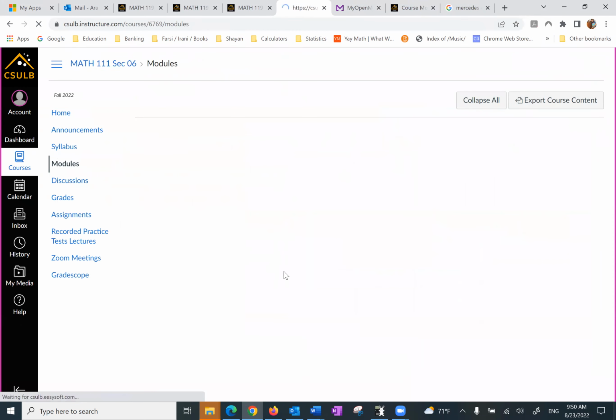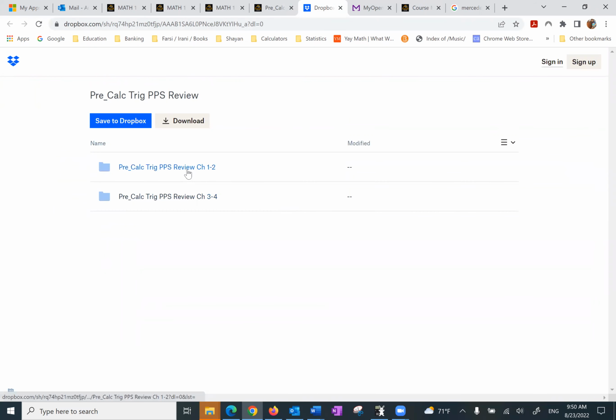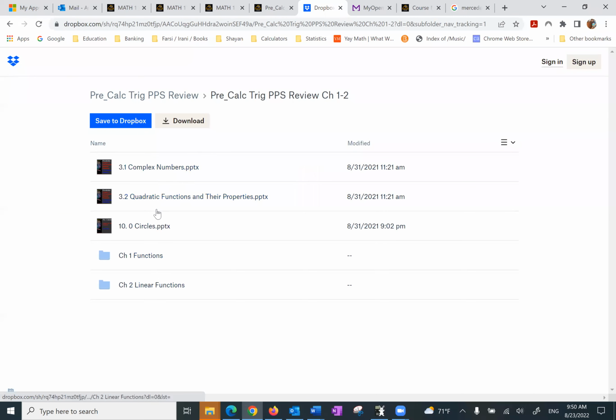Now, let's go back to the module, and the one before that. This is module review. In this case, you can find my PowerPoints for the chapters that are basically algebraic chapters. Many sections. You can find them here. Also in my OpenMath, I have them in case you want to do some of the homework. None of them will be graded. This is in case you want to do the preview. For example, this one has a bunch of sections here. I can't emphasize this enough.